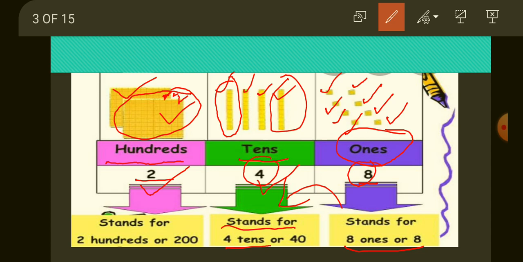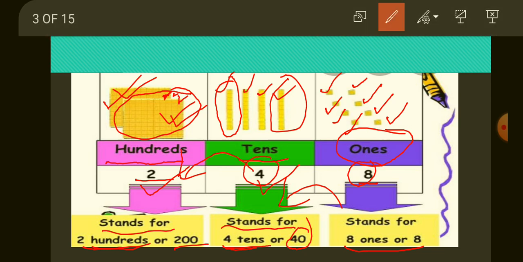So here we have written 4 tens, or we can say 40. After that, the hundreds place stands for two hundreds. Why two hundreds? Because two blocks of hundreds are given, one here and one here. So we can say two hundreds or 200. Now I think you all understood this picture.